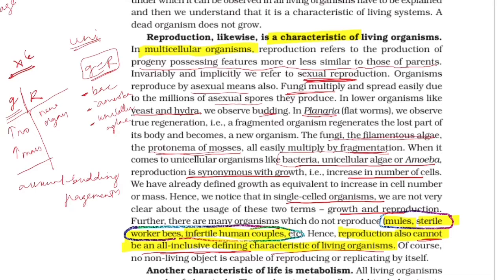Then we have fragmentation. A fragmented part can grow into a new organism, and that is called regeneration. Regeneration is seen in planaria. So these are the types of asexual reproduction. In sexual reproduction, we have variation, and growth and reproduction are considered to be different. In unicellular organisms, growth and reproduction are considered to be the same, that is in bacteria, amoeba, unicellular algae.